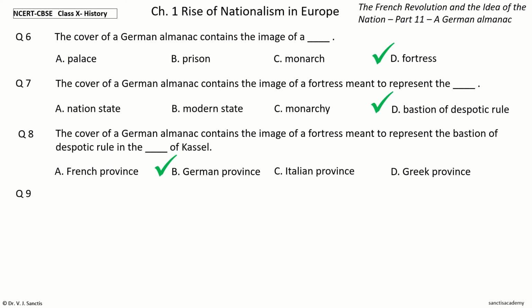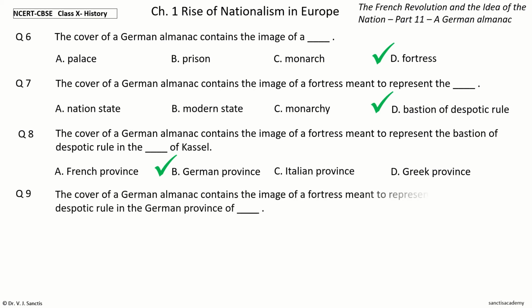Question 9. The cover of a German almanac contains the image of a fortress meant to represent the bastion of despotic rule in the German province of dash. The options are Kassel, Dortmund, Villingen, Fulda.